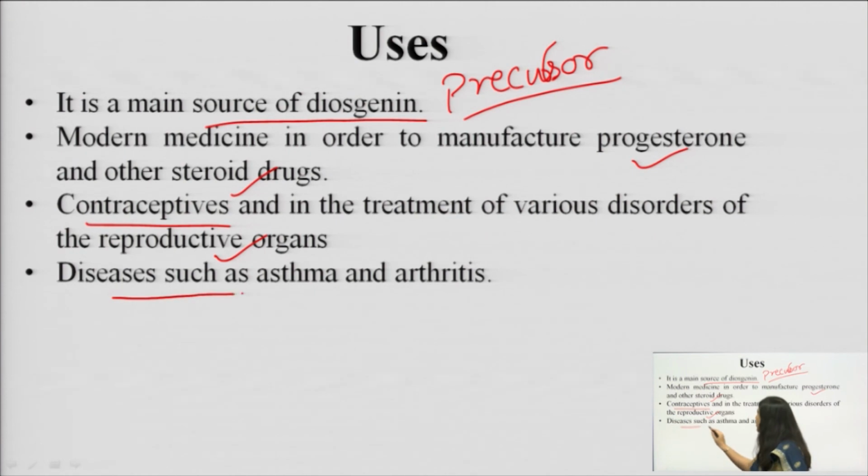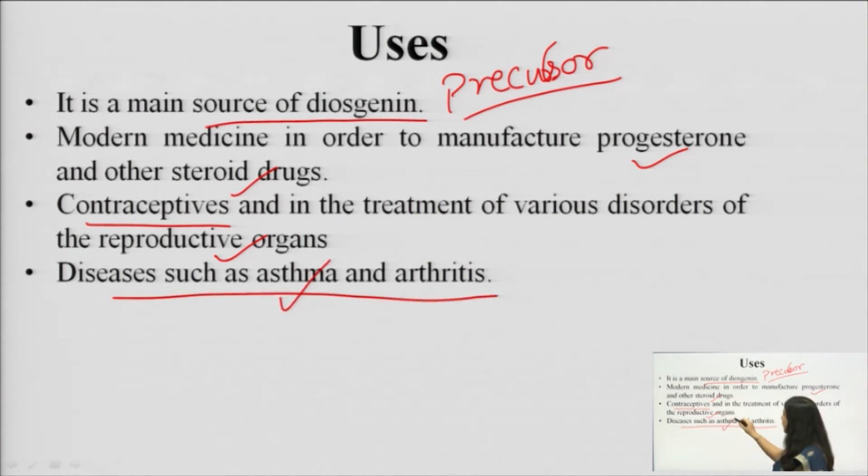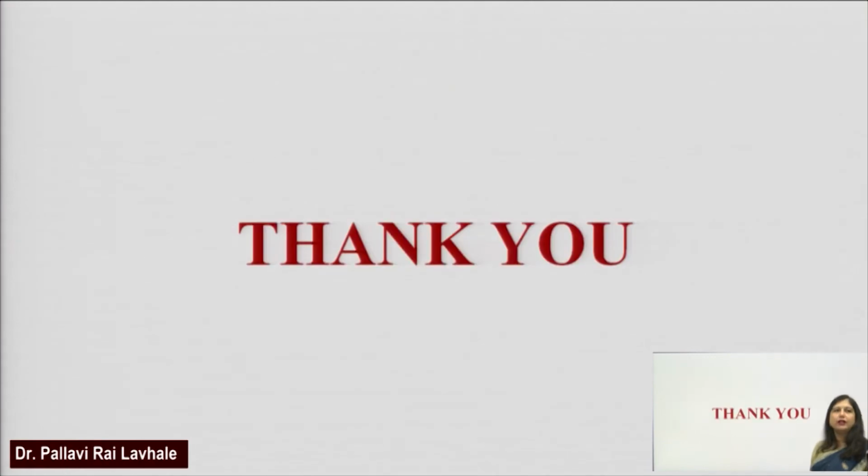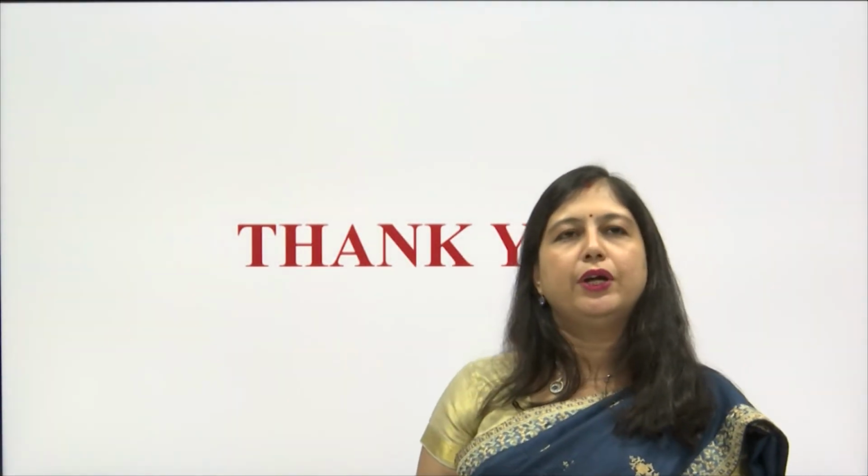One traditional use is in the treatment of asthma as well as rheumatoid arthritis. So these are the main uses of diosgenin. Rather than getting the steroidal ring from any animal source, why can't we get this from a plant source? That is why it is cultivated at a large scale, so that we can have enough diosgenin for synthesis of different types of steroidal drugs. So this is about the Dioscorea. With this we end both the steroidal saponin drugs, that is Licorice and Dioscorea. Thank you.